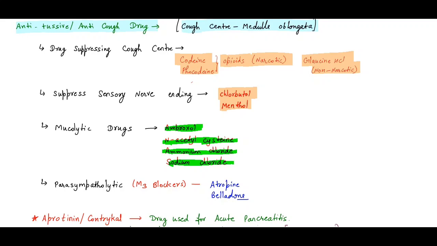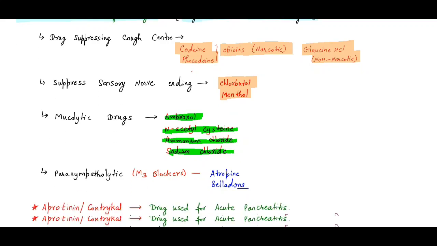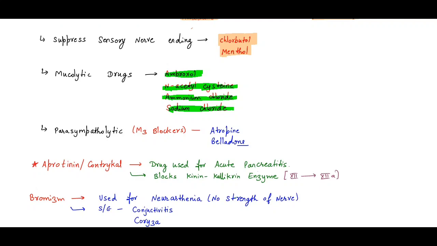Then there are the parasympatholytics. Parasympatholytics are M3 blockers. Now these are atropine and belladonna. So remember, these are M3 parasympatholytics, atropine and belladonna. So they can be used as antitussive drugs.